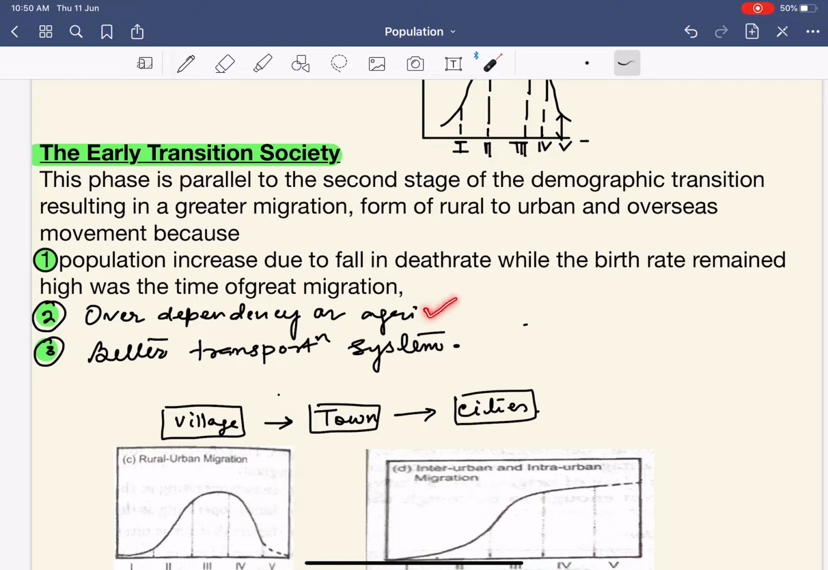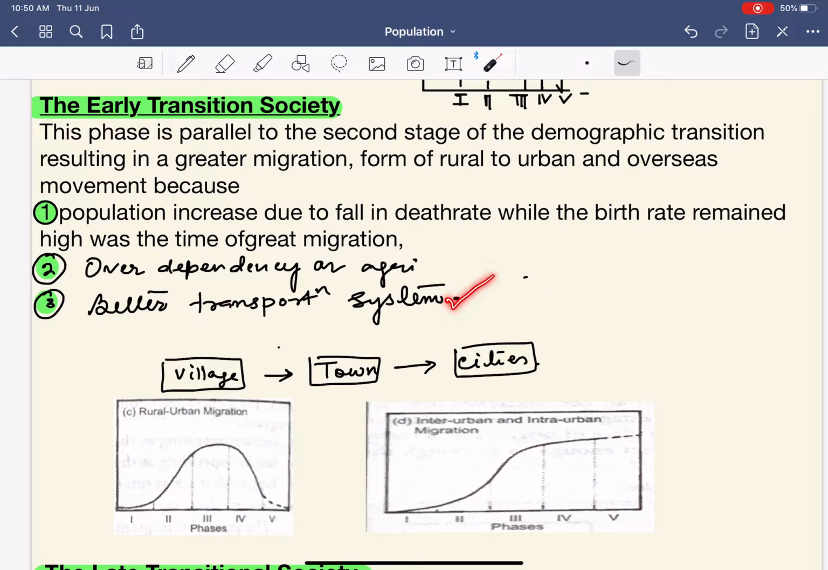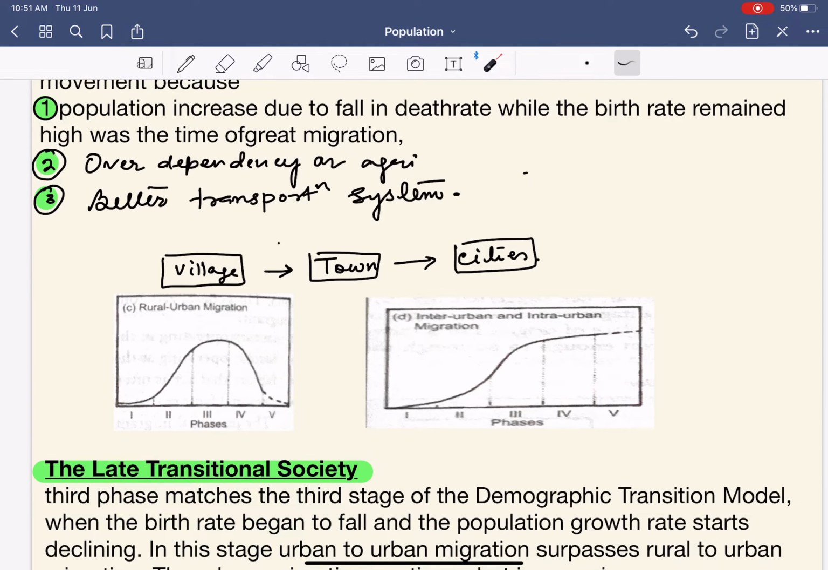Similarly, there is over-dependency on agriculture. Because of the population increase, this results in declining income from agriculture. Hence, people migrate outside to generate more income. Third is the better transport system, which enhances the capability of individuals to migrate from one place to another, for example from the village to the town or up to the cities.